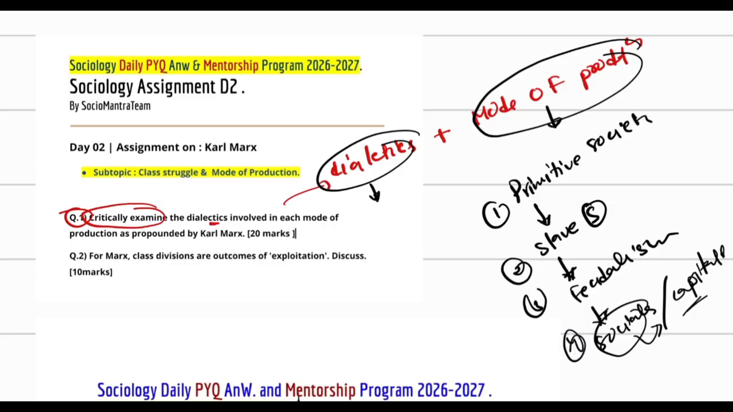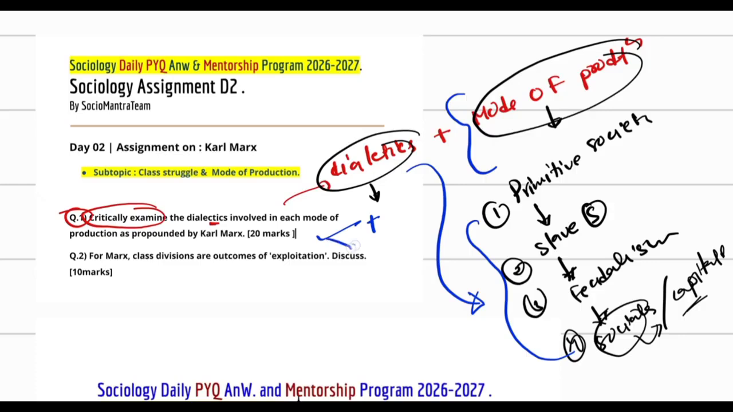Now the question is asking, does the dialectics, the internal contradiction happening inside the mode of production, lead to change in our society? You have to do a critical examination of the statement: to what extent this statement is correct and to what extent not.